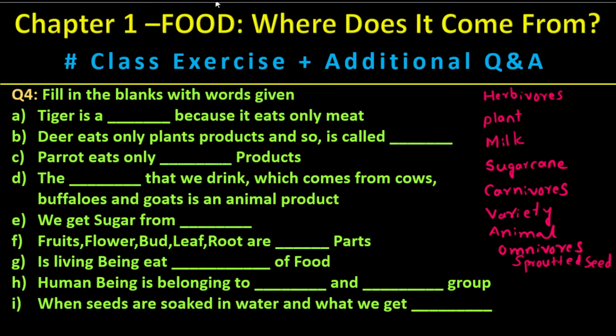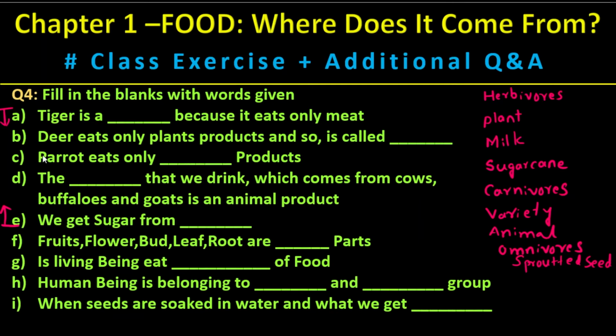Let us come to question number 4. Fill in the blanks. Here the questions up to this section are all part of the end of chapter. From F, G, H, I are additional questions which are possible to come in the examination as well.